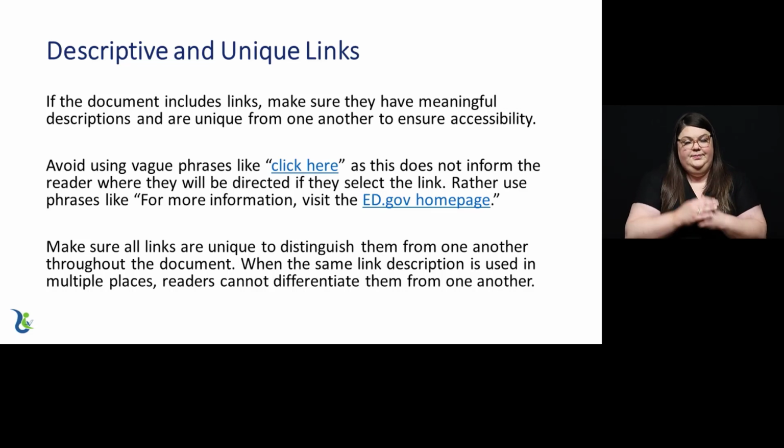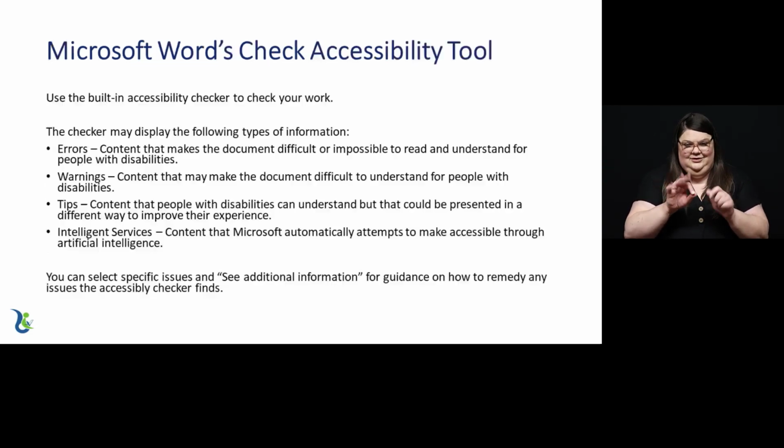Readers who use assistive technology devices access links in multiple ways. When the same link description is used in multiple places, readers cannot differentiate them from one another.